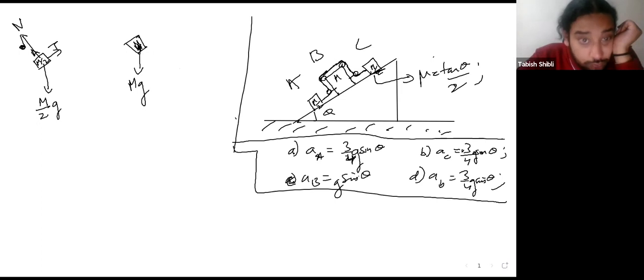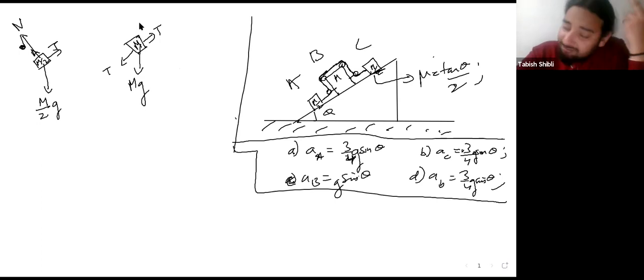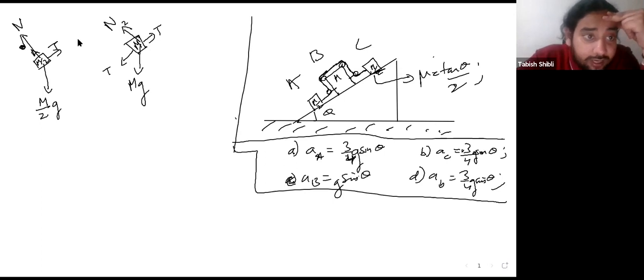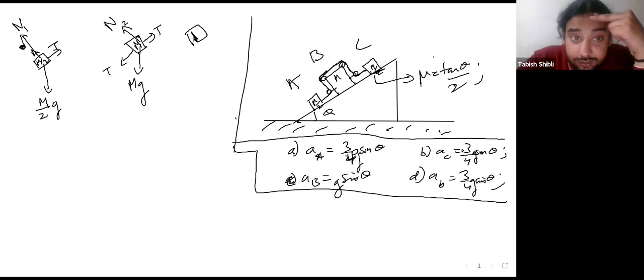And there are two tensions here, right? One tension is pulling it upwards, the other tension is pulling it downwards. Since they are equal and opposite, they have zero effect on B. So these are essentially internal forces. And you have a normal reaction. Let's call this normal reaction N2, and this N1.